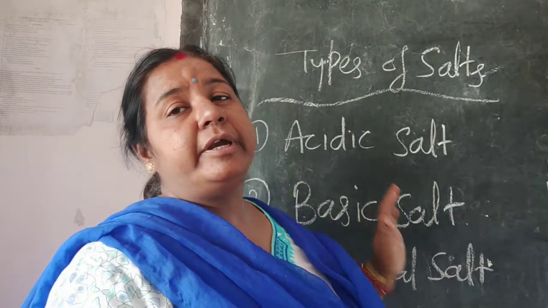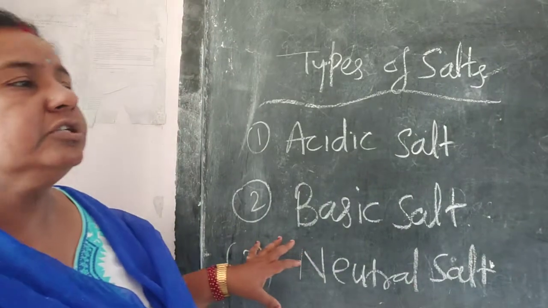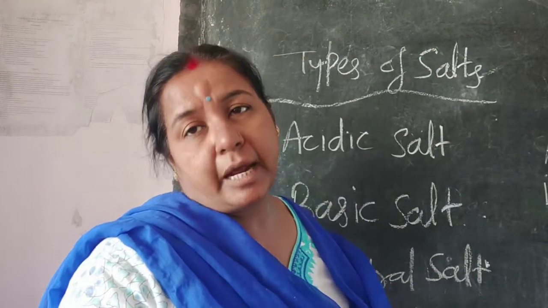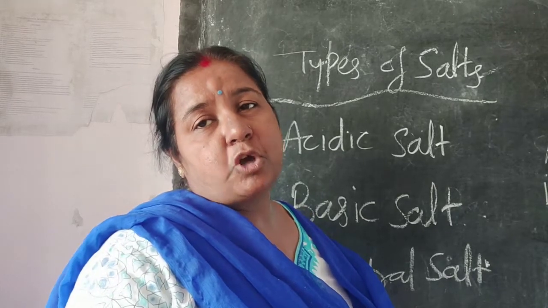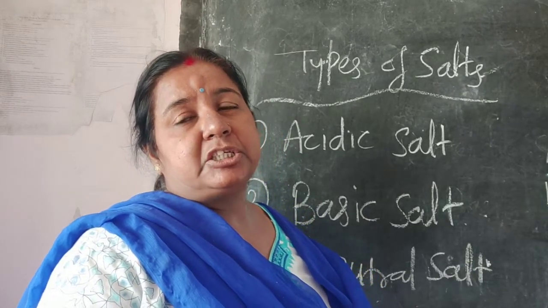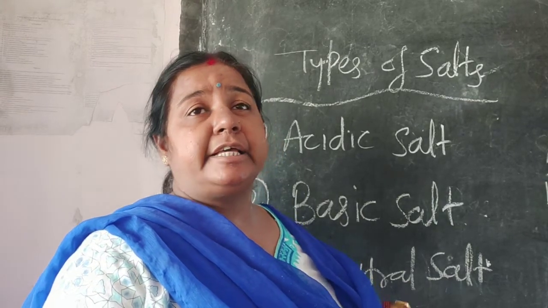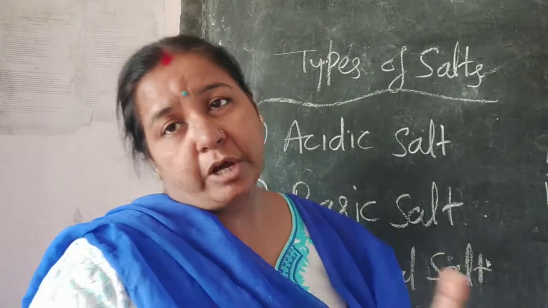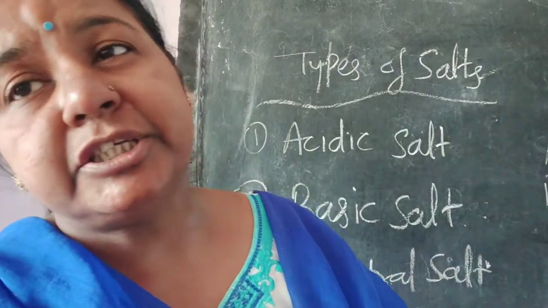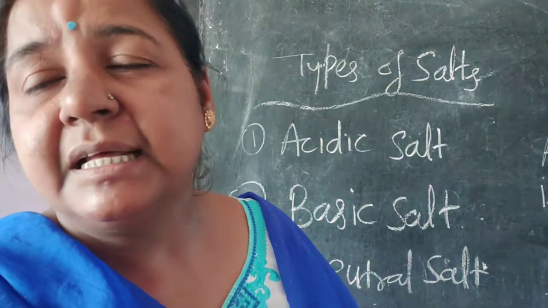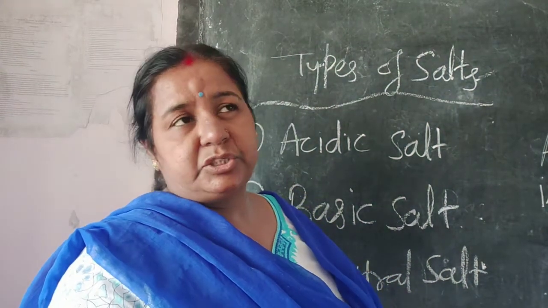Understand? Now neutral salt. When both are strong or both are weak, the resultant salt is neutral. If there is a strong acid and strong base, then the salt is neutral. When weak acid reacts with weak base, the salt formed is neutral.